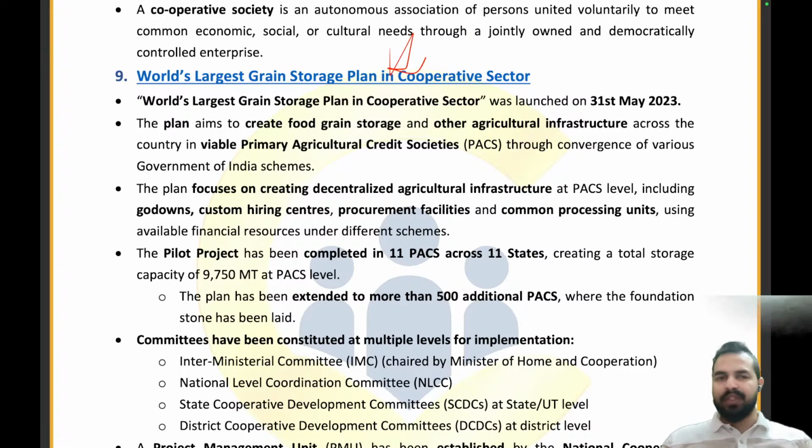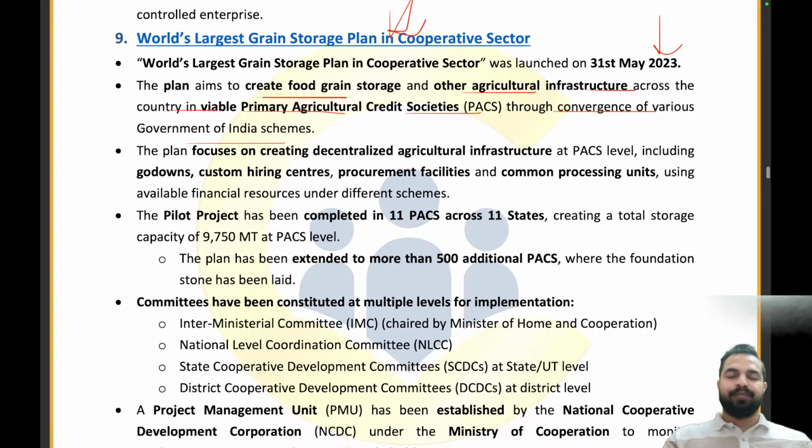in the cooperative sector. The world's largest grain storage plan in the cooperative sector was launched on 31st May 2023. It aims to create food grain storage and other agricultural infrastructure across the country in the viable primary agriculture credit societies through convergence of various Government of India schemes. There are so many schemes which are now being converged for this. We are providing a good amount of inputs and support to the primary agriculture credit societies and other agricultural infrastructure across the country.